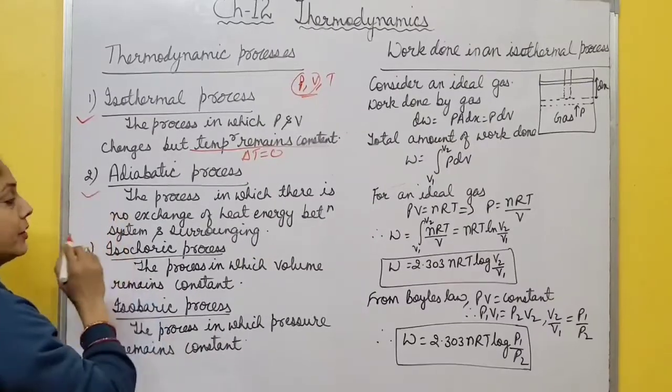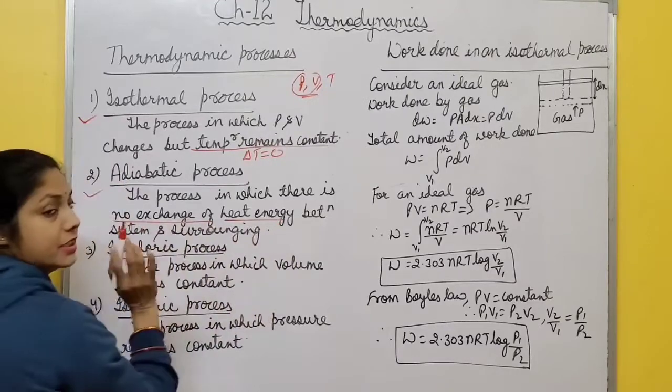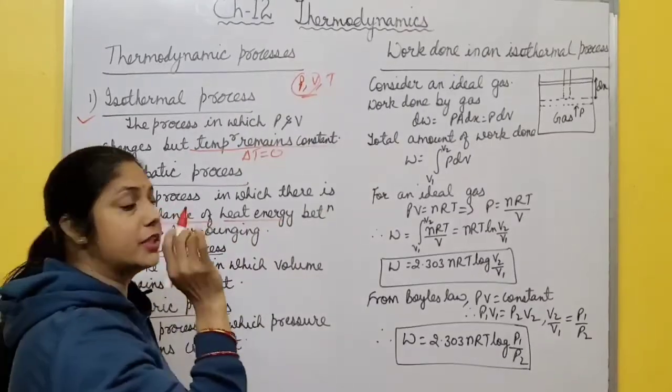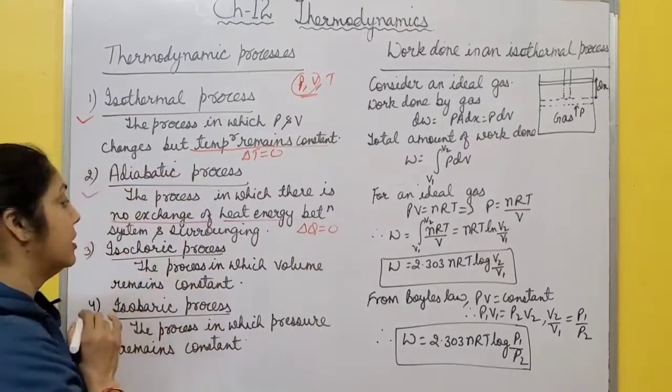Next, the adiabatic process. The process in which there is no exchange of heat energy between system and surrounding. There is no exchange of heat. It means delta Q, the change in heat energy, is 0.